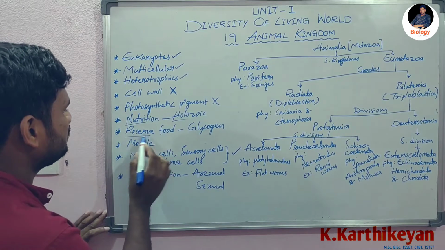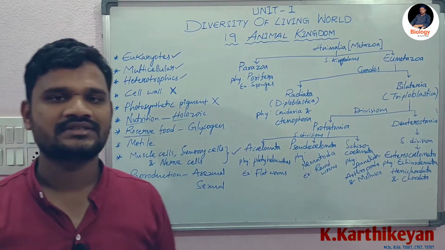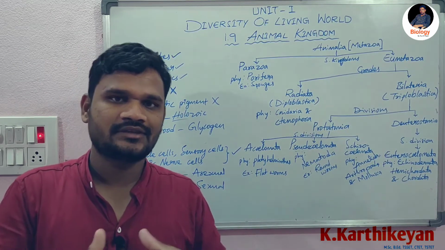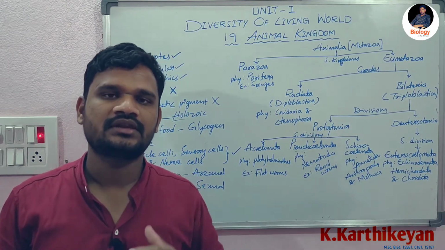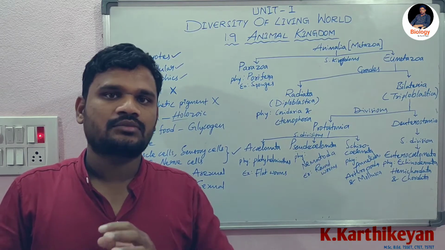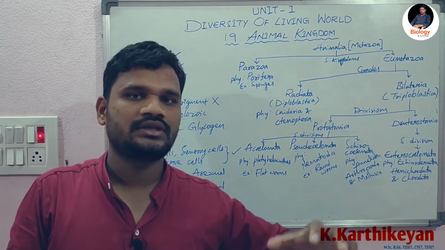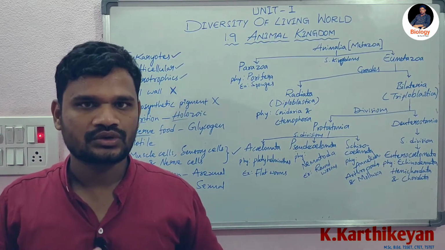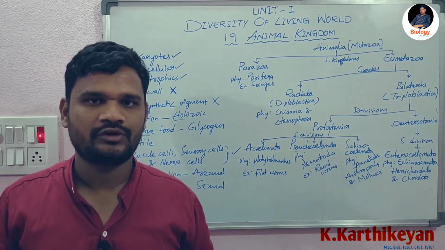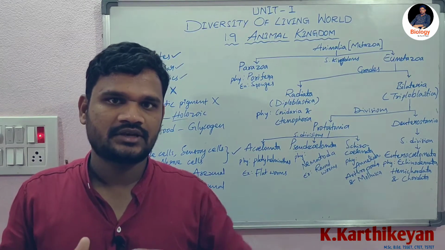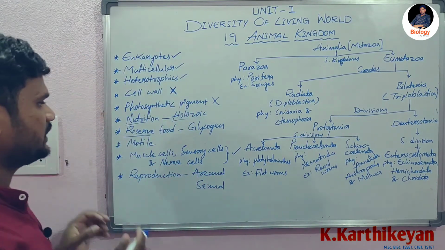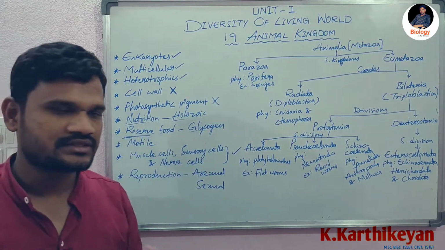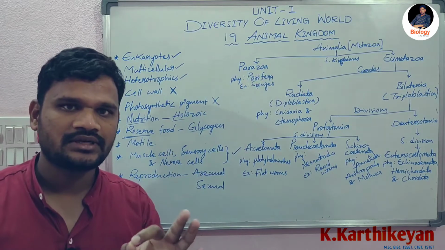Next, reserve food material is in the form of glycogen. For example, we take food materials in the form of carbohydrates, proteins and fats. These carbohydrates are converted into glucose. If we take more glucose or more carbohydrates as food material, then this food material is converted into glycogen form. That is, reserve food material is in the form of glycogen. This is also a characteristic of animal kingdom organisms.